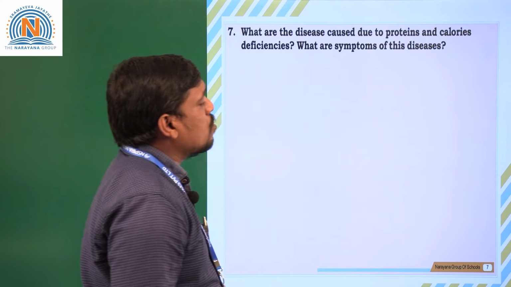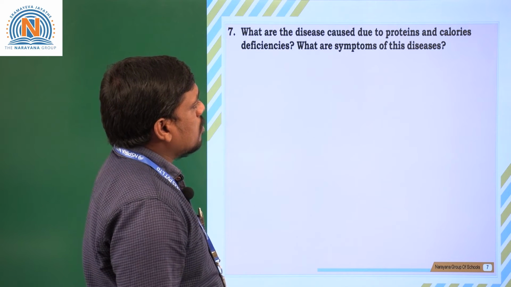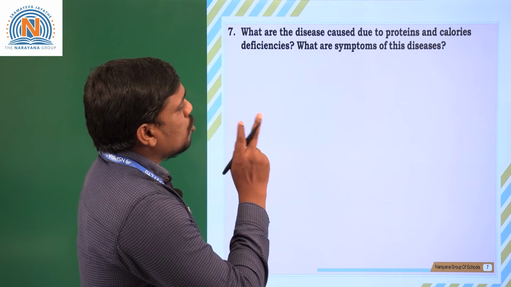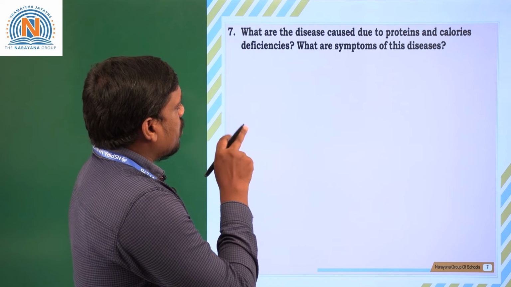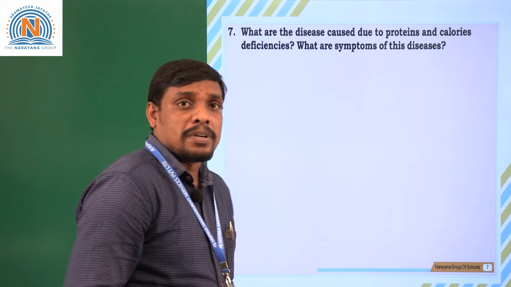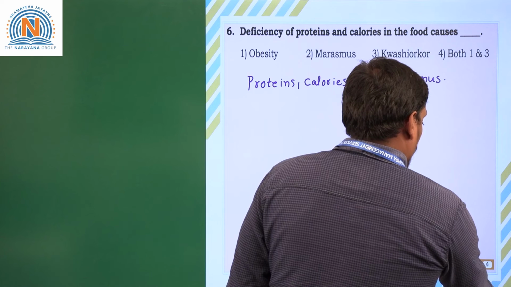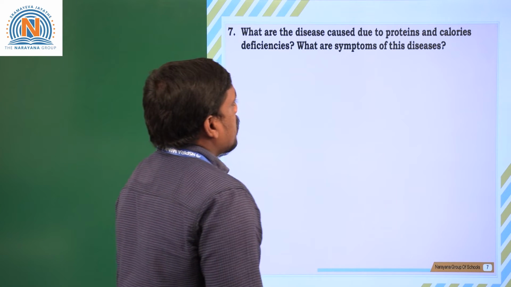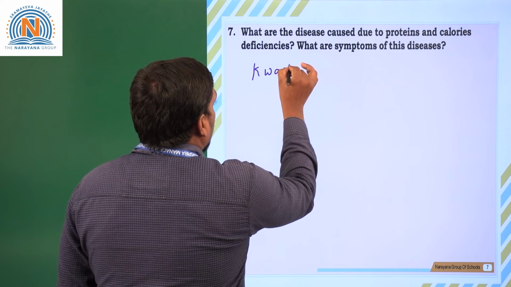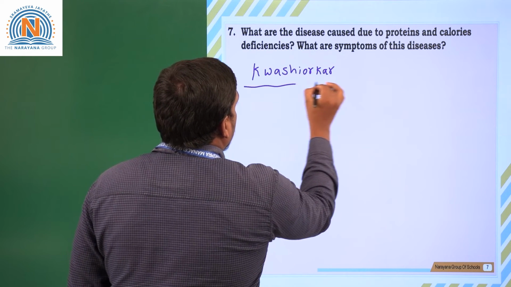Next, one more question. What are the diseases caused due to protein and calorie deficiencies? What are the symptoms of this disease? As I said in the previous question, if proteins and calories are both absent in the diet, it causes a disease called kwashiorkor. What are the symptoms of this kwashiorkor disease?